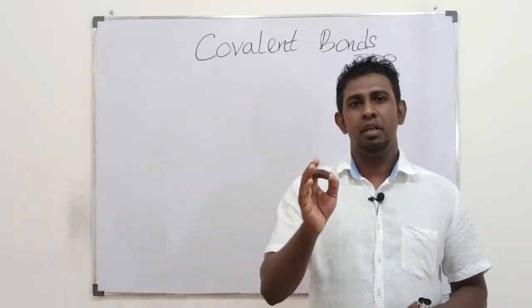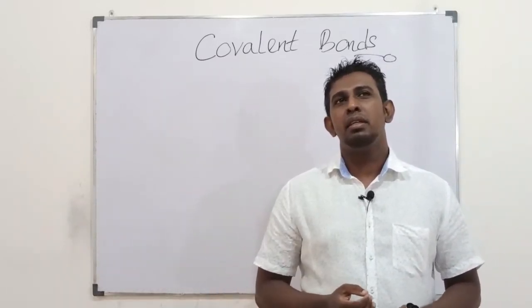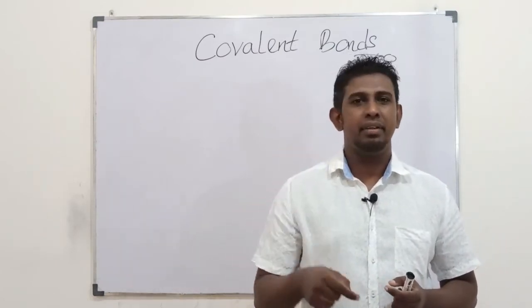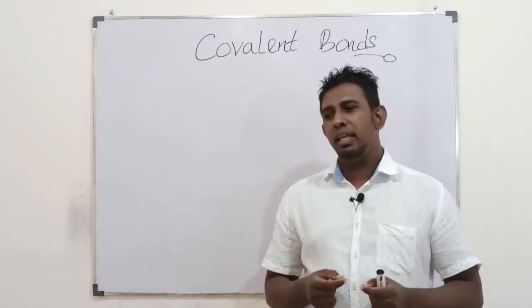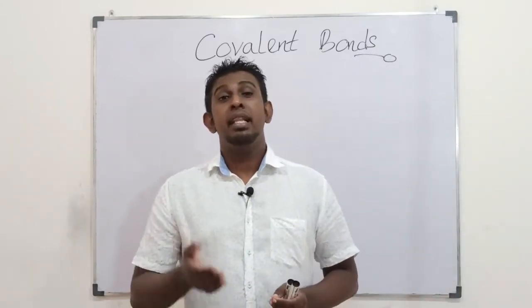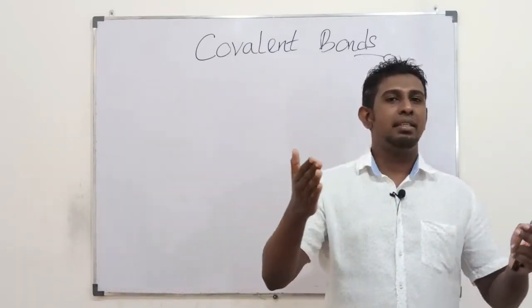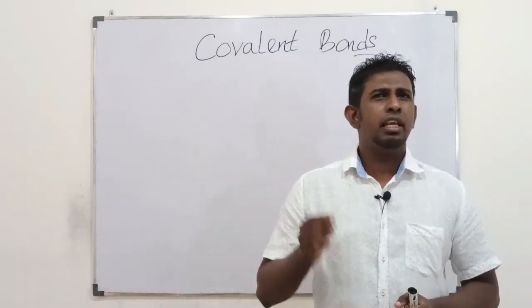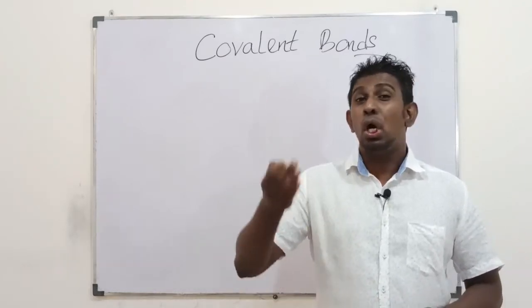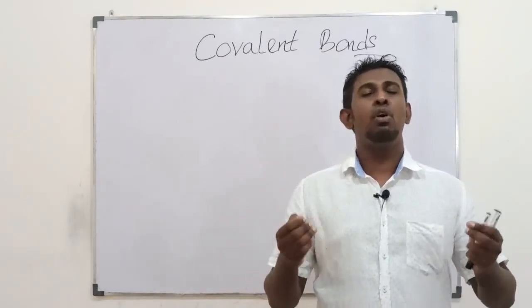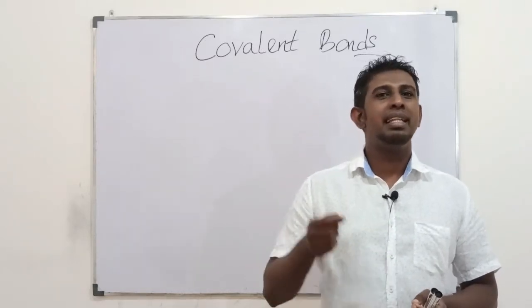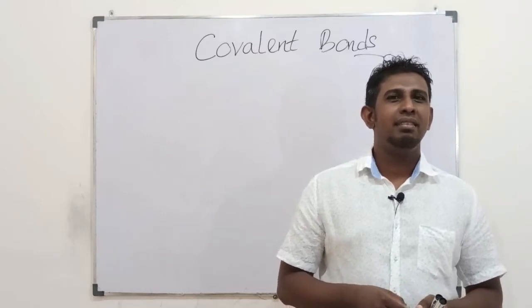It's okay. But students, could you show me the attraction in that answer? If it is a bonding, you need to be able to explain that there is an attraction involved. If you say sharing electrons, a covalent bond is formed, could you show me the attraction force in that answer?